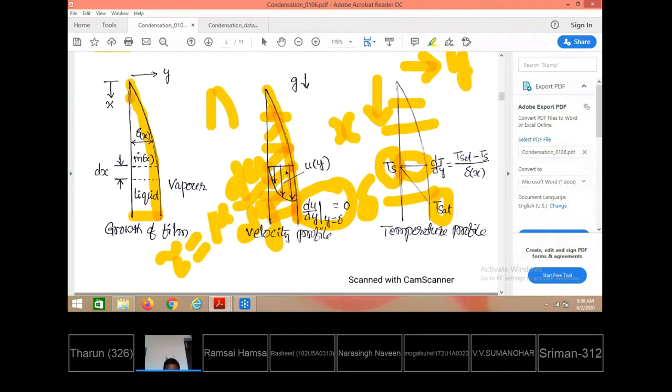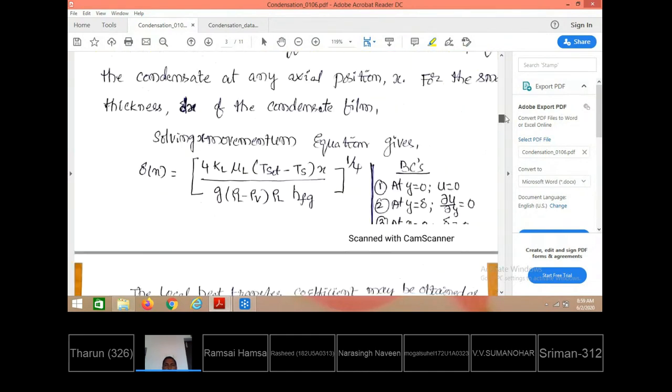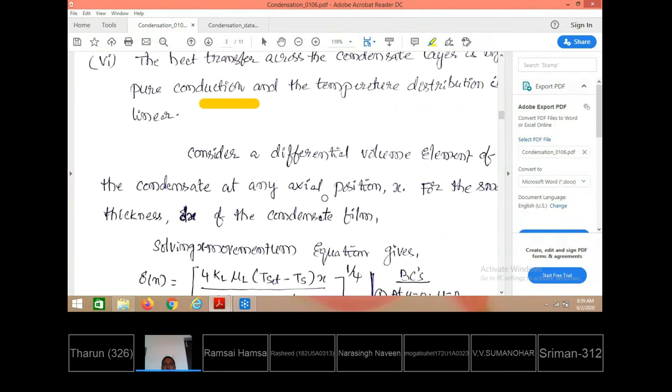So here, purely within this film, the heat transfer takes place by means of conduction. The film thickness is almost in the range of 1 mm to less than 1 mm, and within that small thickness, only for explanation sake I have shown it as a bigger thickness value. Practically the thickness lies at a maximum of 1 millimeter or less. So here the heat transfer takes place purely by means of conduction. That is the assumption we have made here.